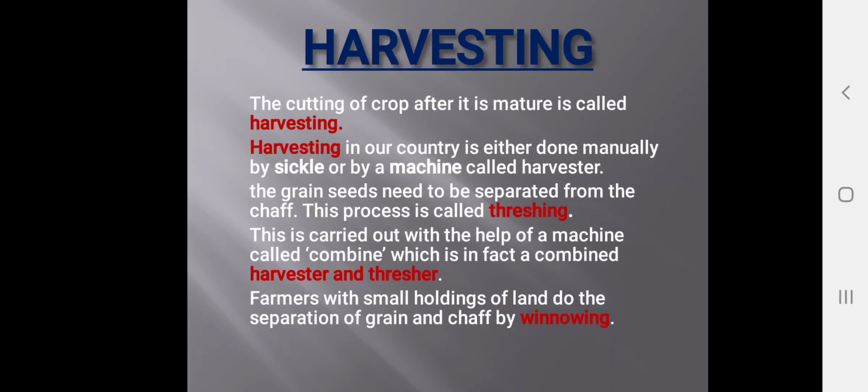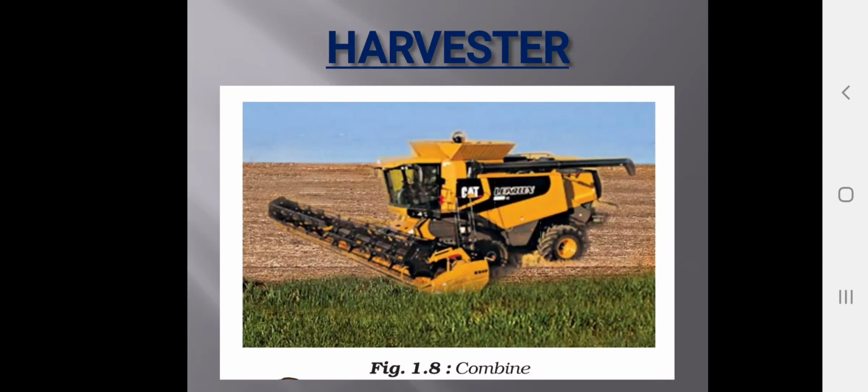Farmers with small holdings of land separate the grains from the chaff by a process called winnowing. They beat the crops on the land and the chaff is separated from the main crop. Once again they refine the grains. You can see the harvester or combine machine.